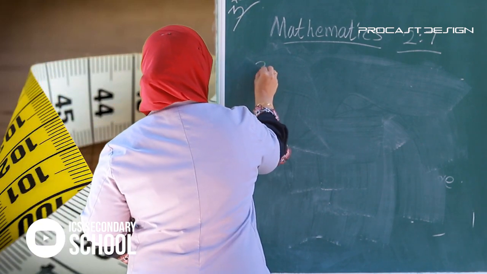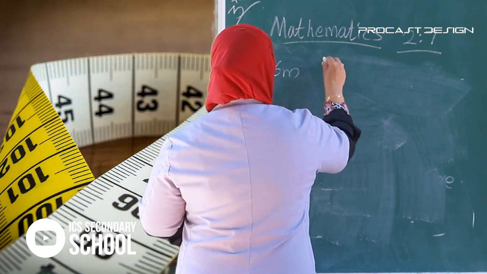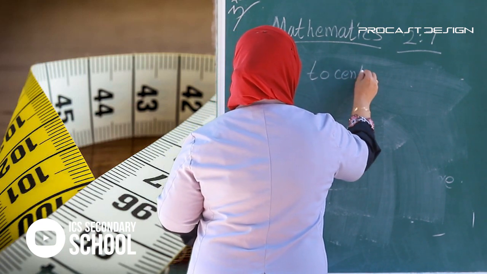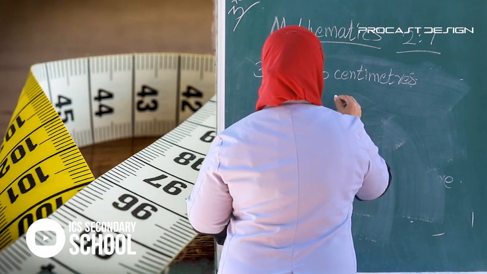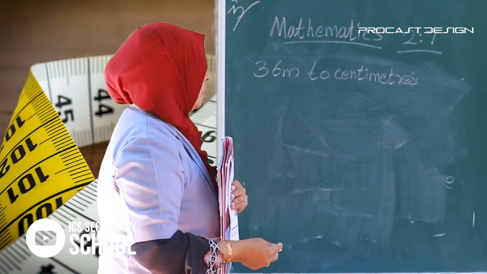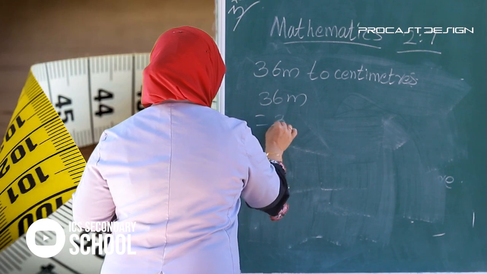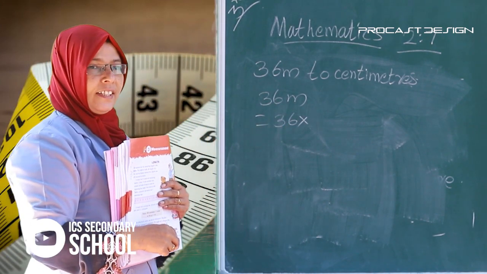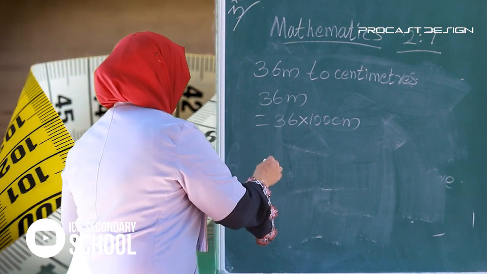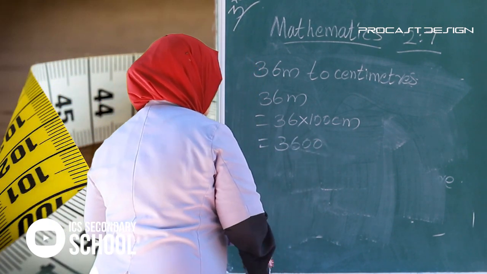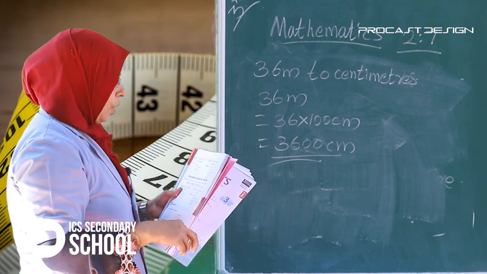Next one, 36 meter to centimeters. 36 meter equal 36 into 100 centimeter, equal 3600 centimeter. All of you write it in your notebook.